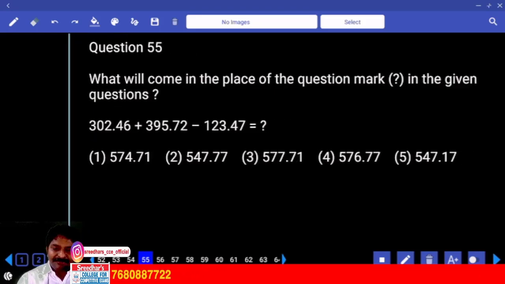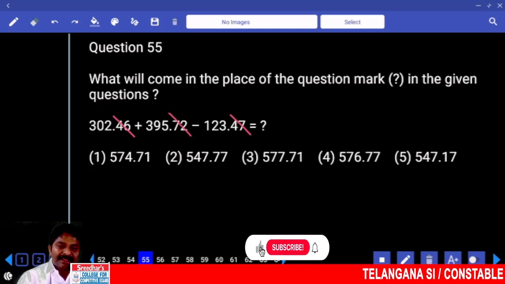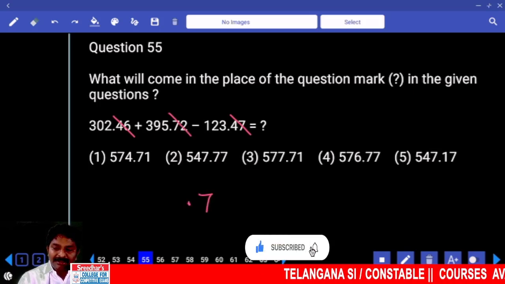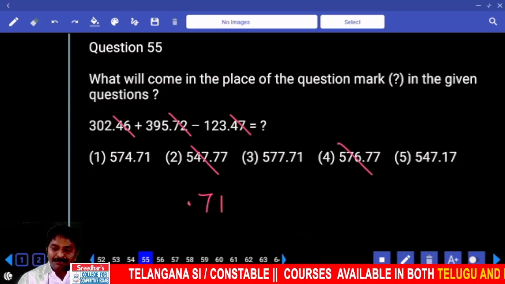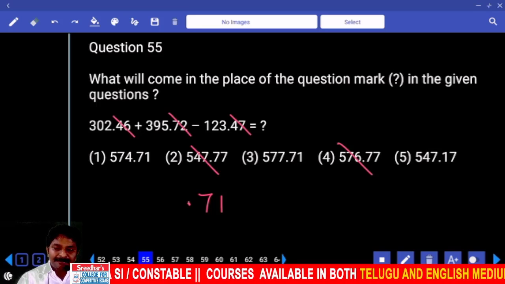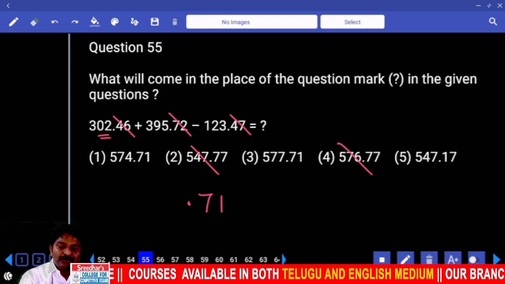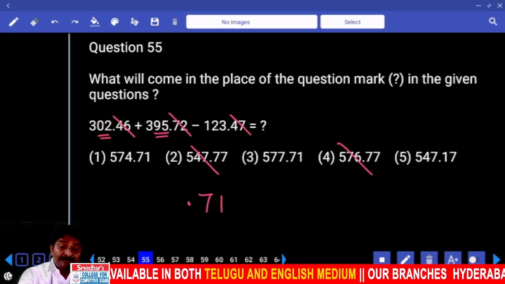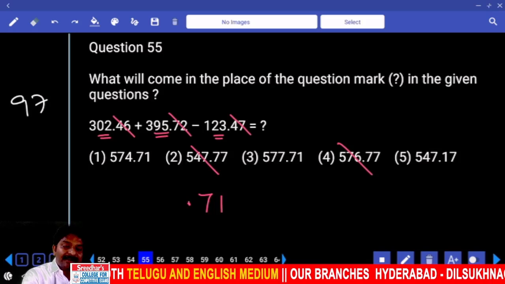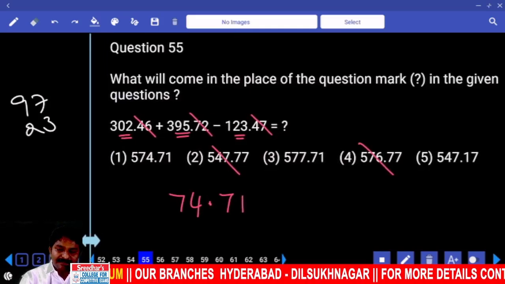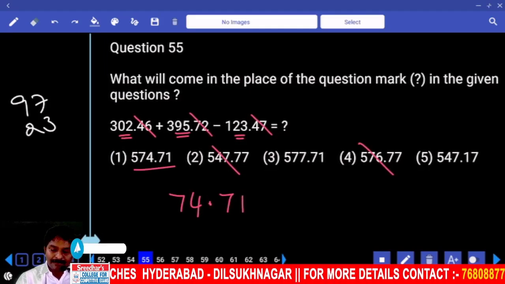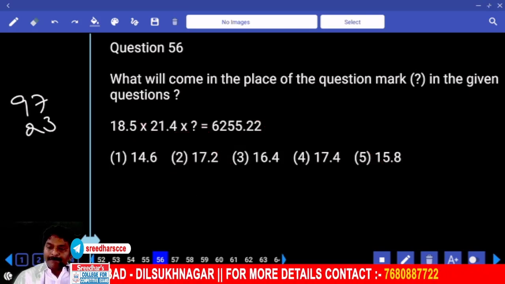Let's see the number after the decimal first. 46 is taken here. Still you have to take 0.01. That is taken from this number. You still have 0.71. Correct? Right. So now, out of the remaining options, the last two digits are different, right? From 97, if you subtract 23, the answer is 74 point something. Only one. Yes. Right.